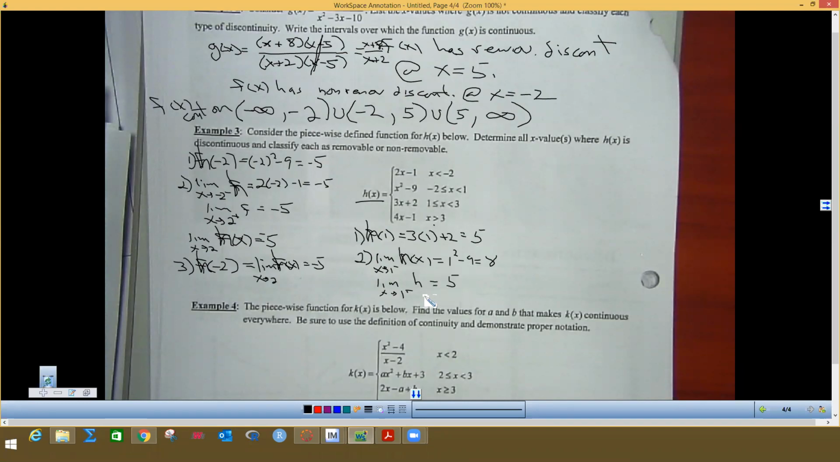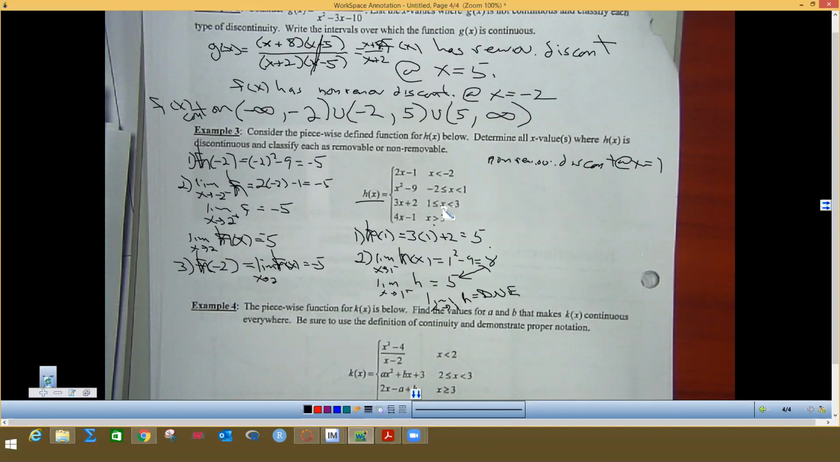So we just found out that the limit as x approaches 1 of h of x does not exist. So this is a jump discontinuity because you're going to two different y values right here. Oops, sorry, right here, these two on the limits. So that would be jump discontinuity. They go to different places. So that is non-removable. So we have a non-removable discontinuity at x equals 1. That's one of our answers.